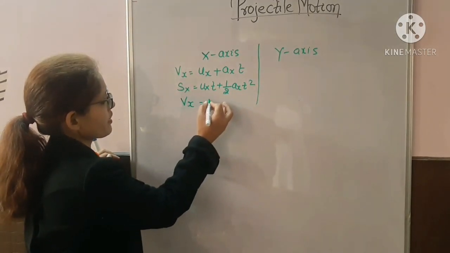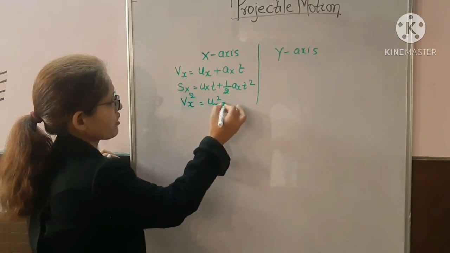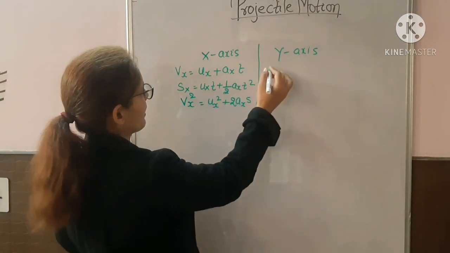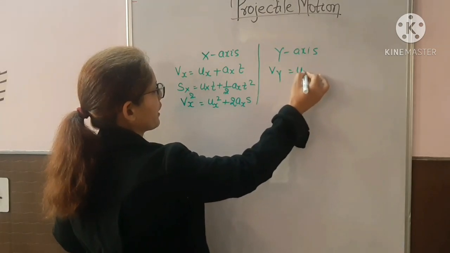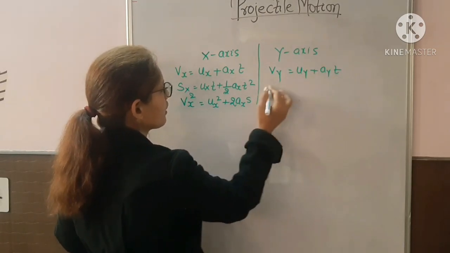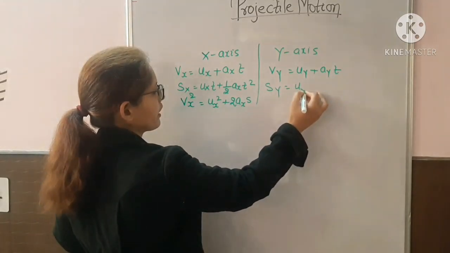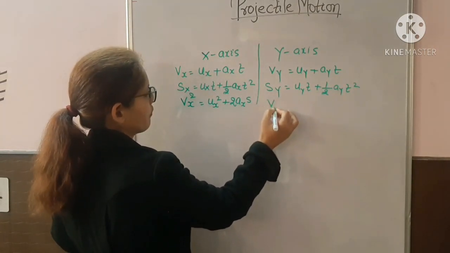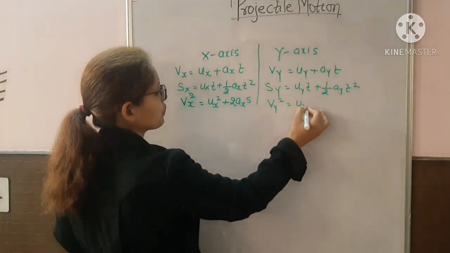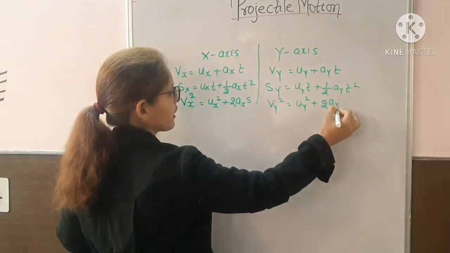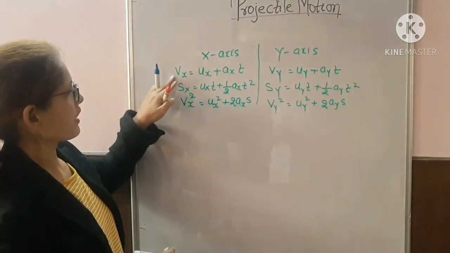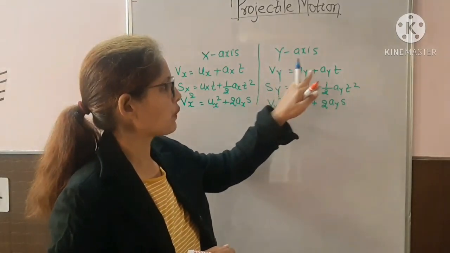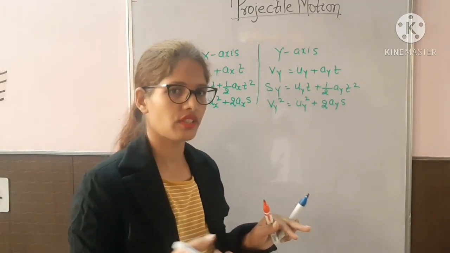Vx square equals Ux square plus 2Ax into S. Similarly, we can write the equations of motion in Y axis: Vy equals Uy plus Ay into T. Sy equals Uy into T plus half Ay T square, and Vy square equals Uy square plus 2Ay into S. Okay, where Vx, Ux and Ax are the velocity and acceleration along X direction, and Vy, Uy and Ay are the velocity and acceleration along Y direction.